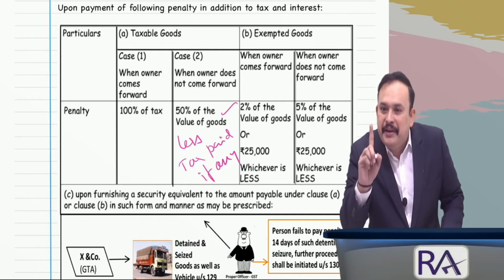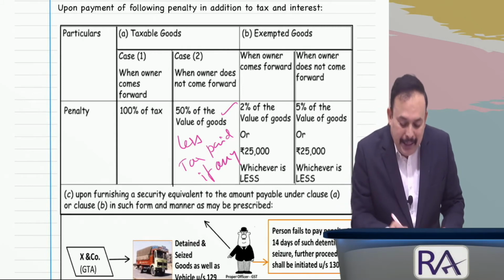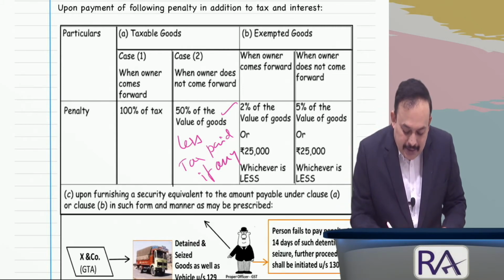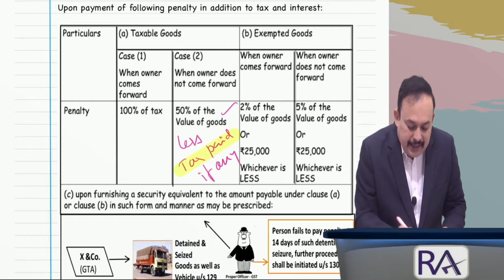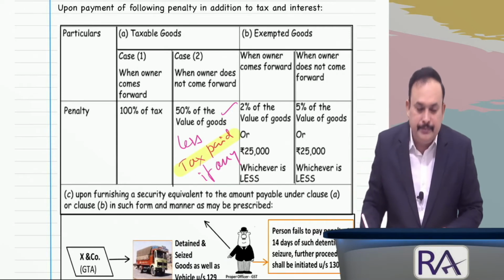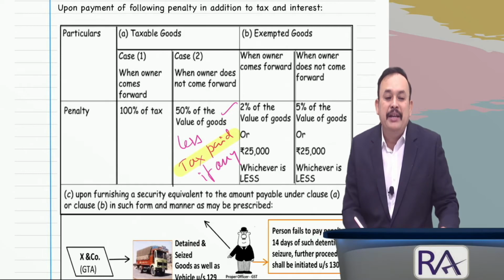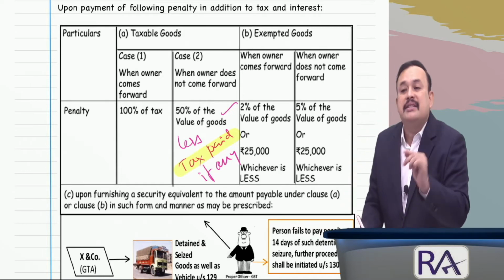Less tax paid, if any, is important to note here. 50% value of the goods less tax paid, if any.